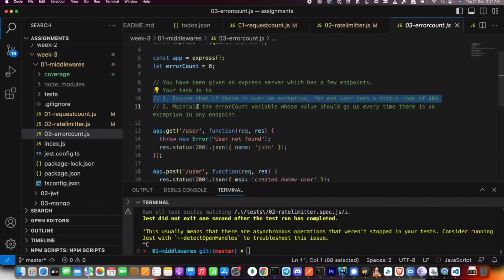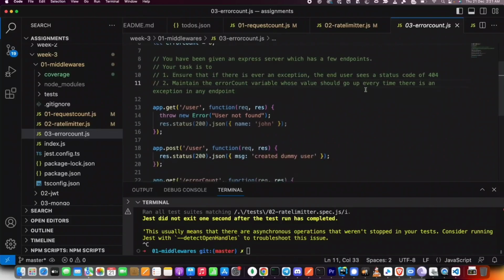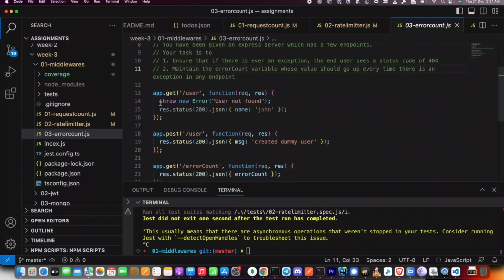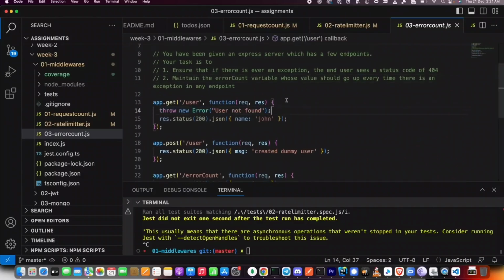So let's start with the first one. Firstly, what is an error middleware, and even before that, what is an error? What is this exactly right here? You might remember I introduced try catch a little bit. Why did I? No, I did not. That's the next video. An error is basically something like this.